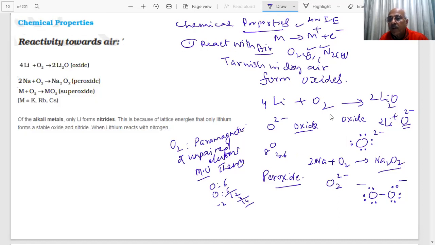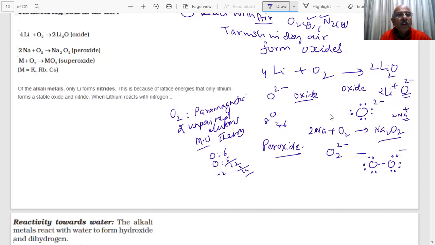Sodium is +1, and this is my oxygen, -1 and -1. So the two oxygen atoms, this is -1, this is -1 oxidation state.